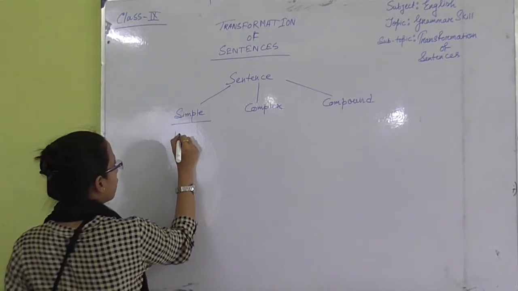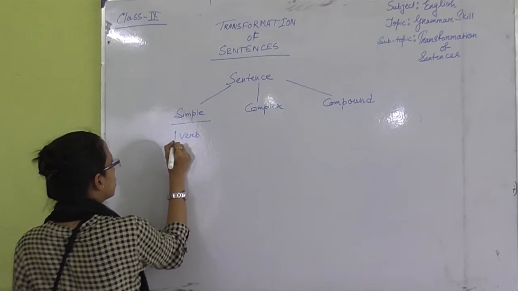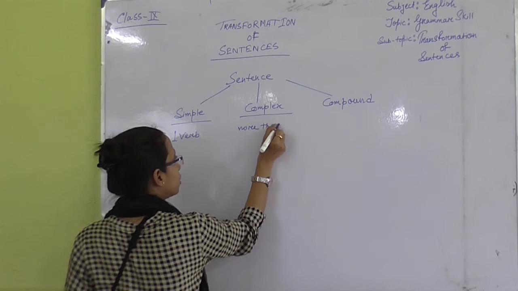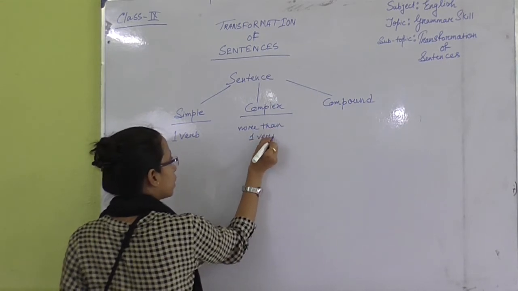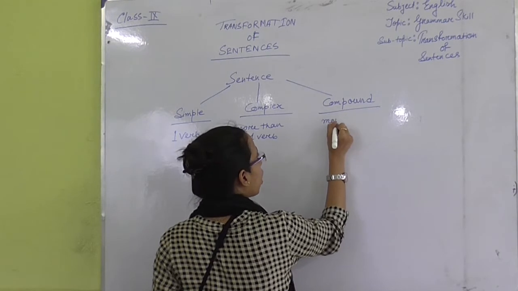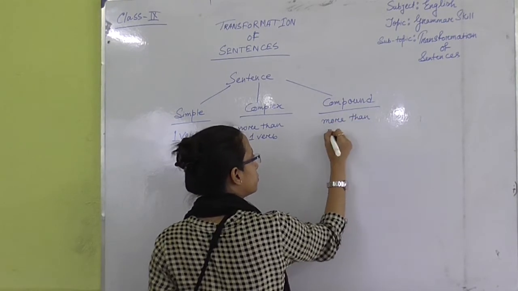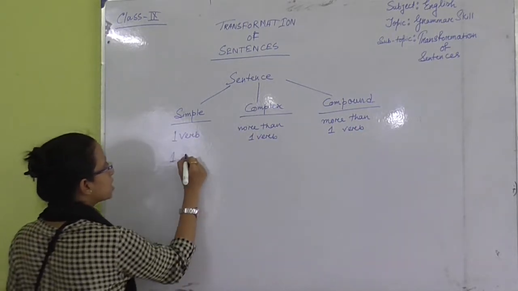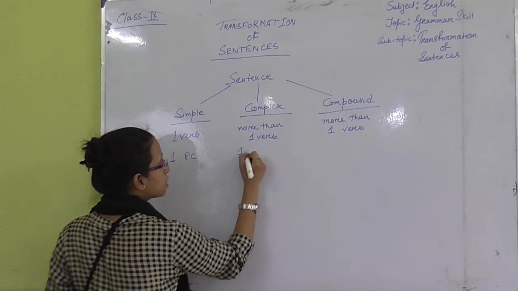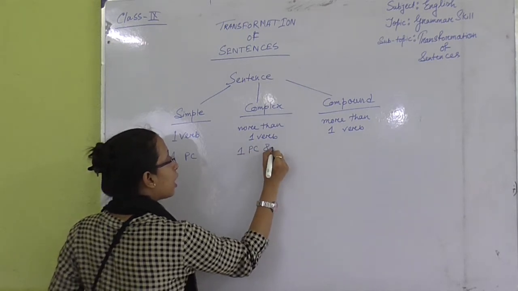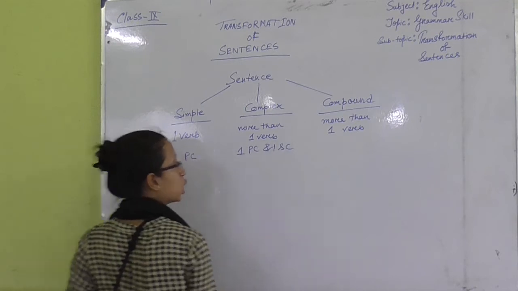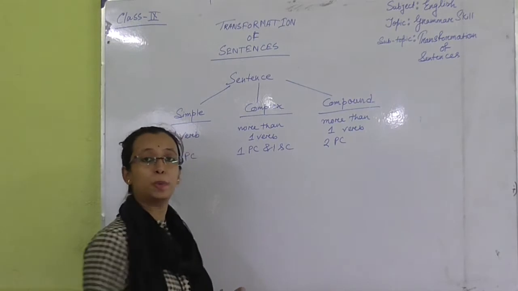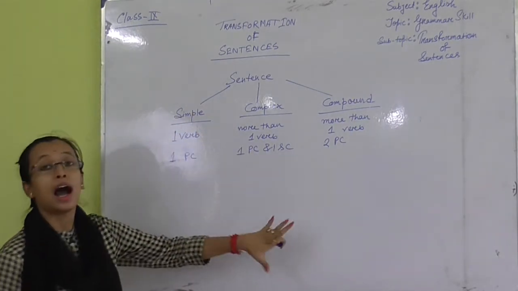Clause-wise, simple means one principal clause, complex means one principal and one subordinate clause, and compound means 2 or more principal clauses. So these are another kind.